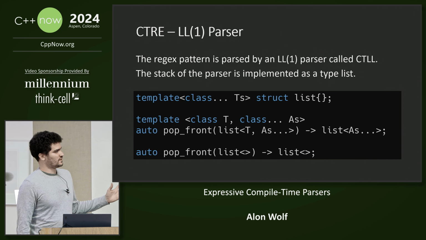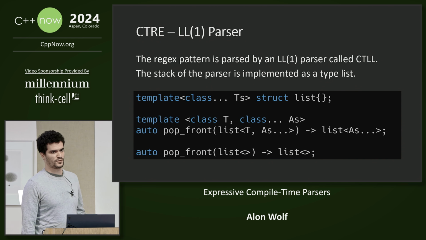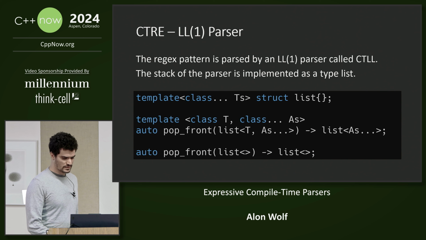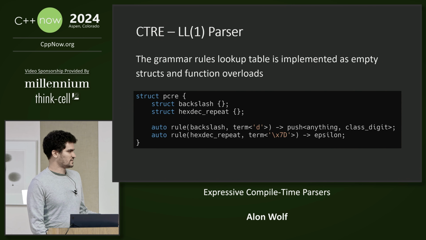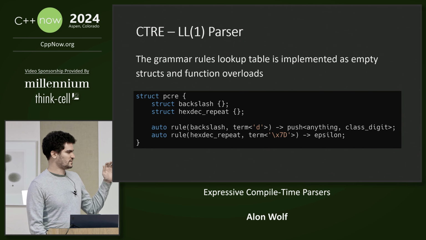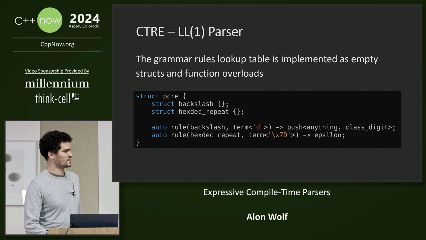So the stack is implemented as an empty struct, in this case a type list, and pushing and popping and performing other operations on the stack is done with function overloads. The parsing table is also implemented as just empty structs and function overloads. So here you can see it provides a lot of overloads for the rule, which essentially performs a lookup. I think this is a very elegant design decision that shows how such a complex system can be implemented with these two basic building blocks.